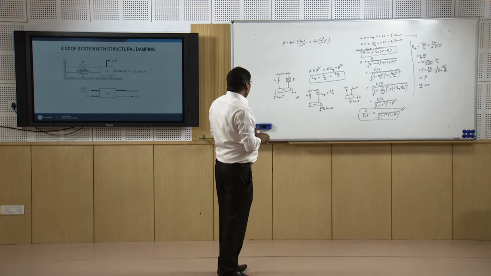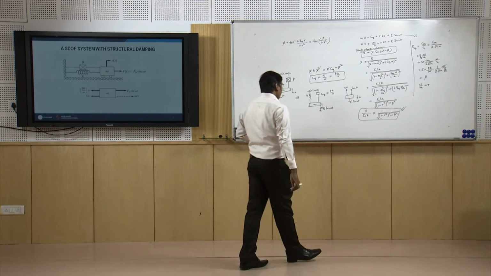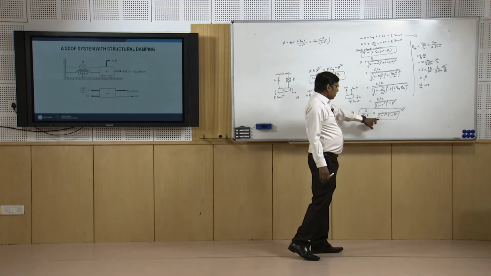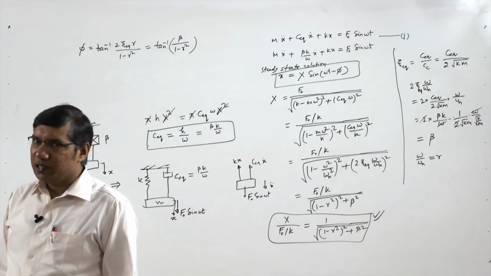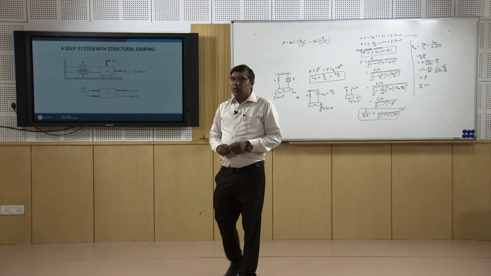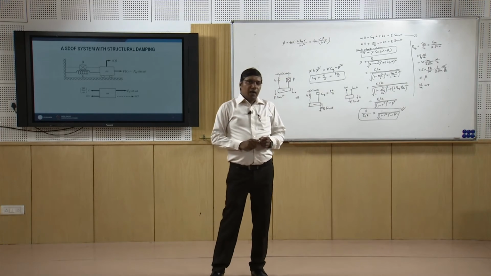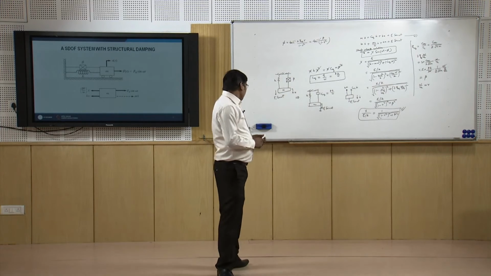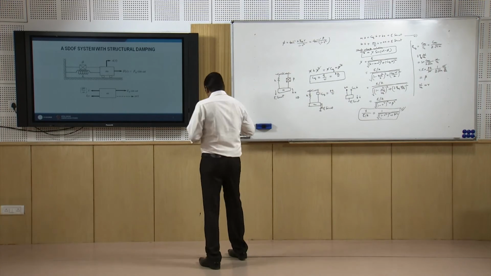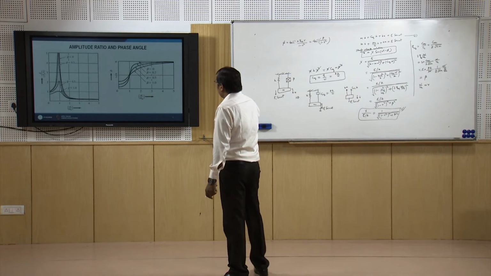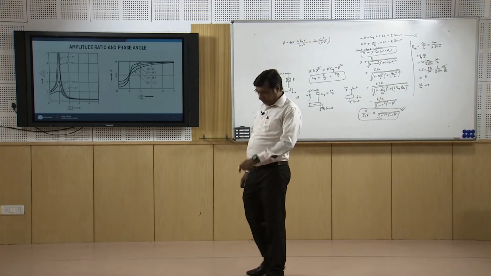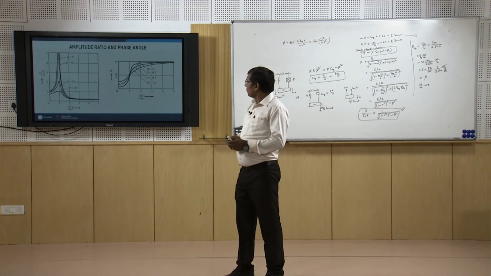Now we can see that this response is a function of this beta and r, which is nothing but the ratio of the excitation frequency and the natural frequency. So we can have this plot of amplitude ratio and phase angle.